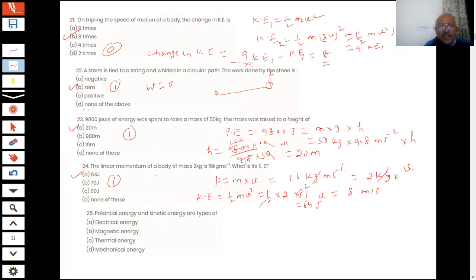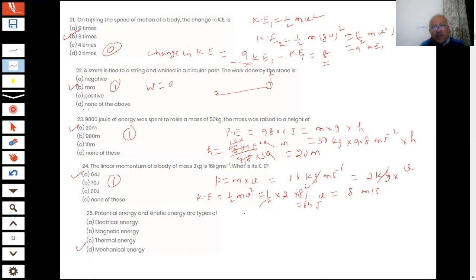Next question on the screen for you students. Potential energy and kinetic energy are types of... Sir, D part is the answer, mechanical energy.